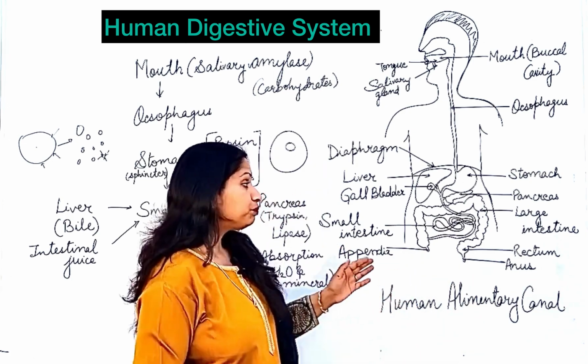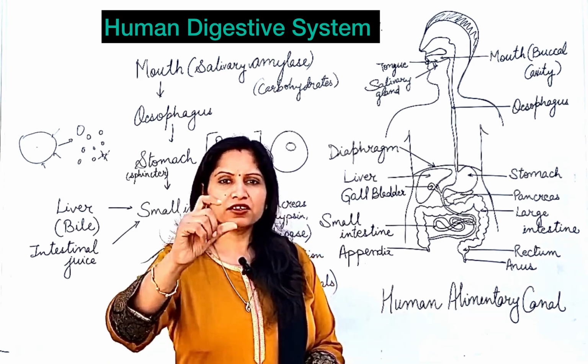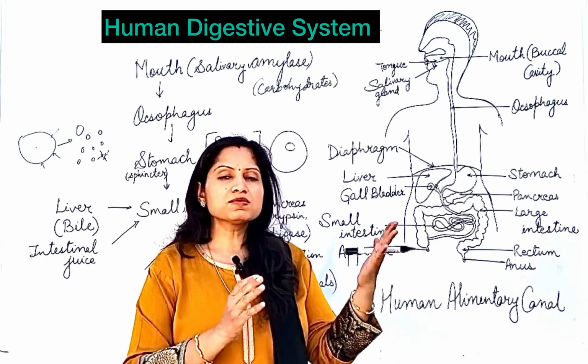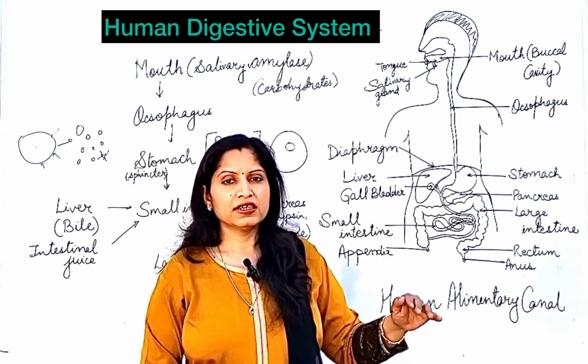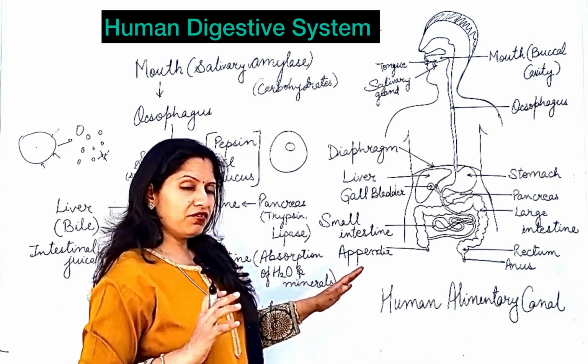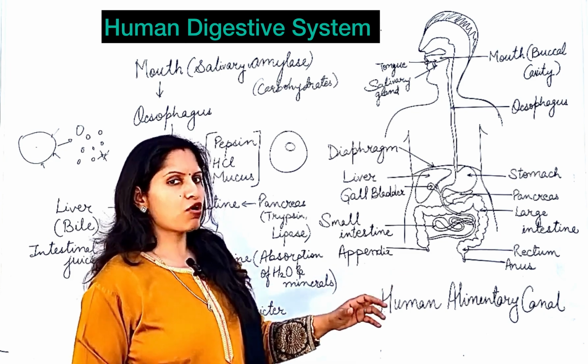Now this small intestine plays a very important role. You could be asked to explain the role of the small intestine in the process of digestion. So you will say that in the small intestine there is complete digestion of food. Complete digestion will take place in the small intestine. So every food item will be completely digested in the small intestine.